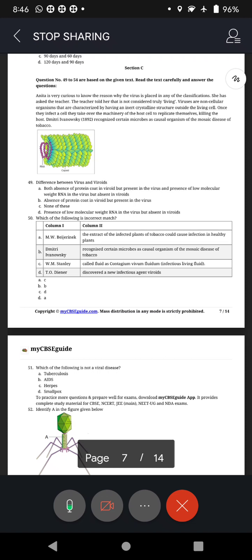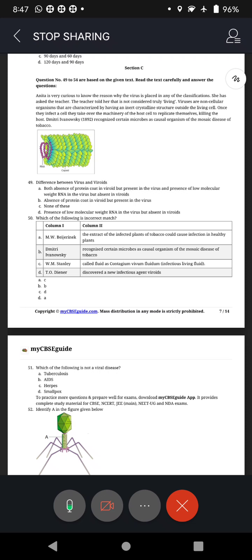The teacher told her that it is not considered truly living. Viruses are non-cellular organisms. There is no cell. That's why they are considered non-cellular, and they are characterized by having an inert crystalline structure outside the living cells.